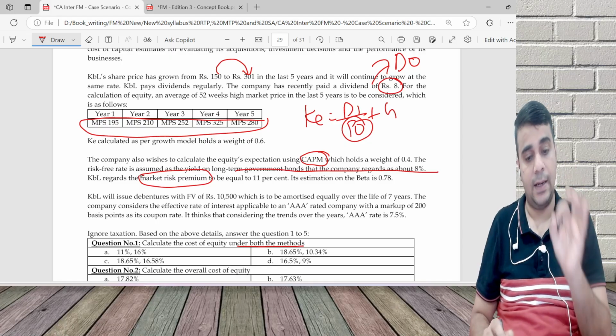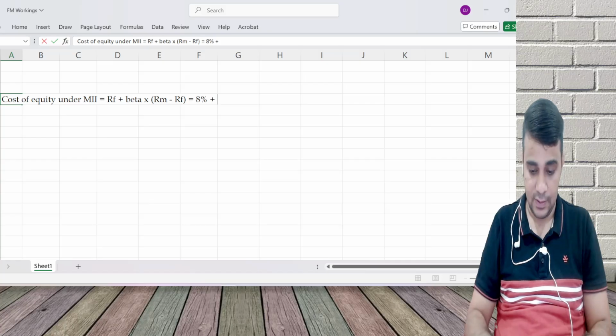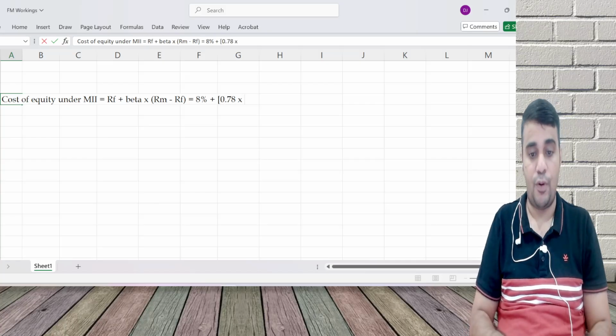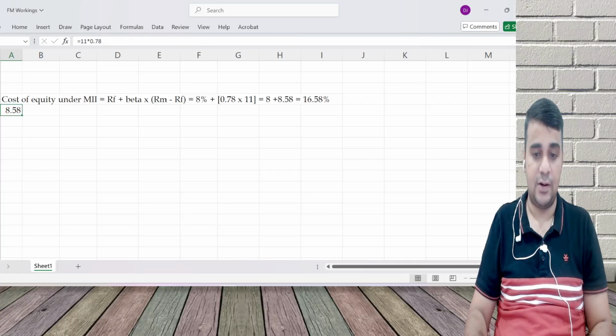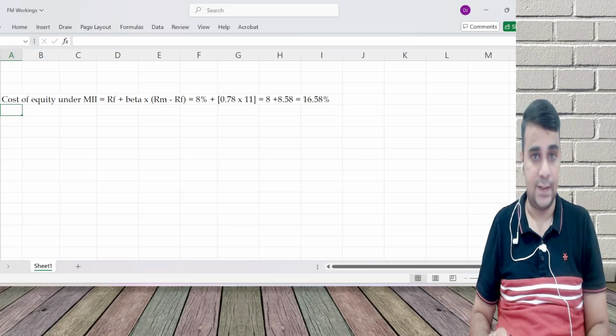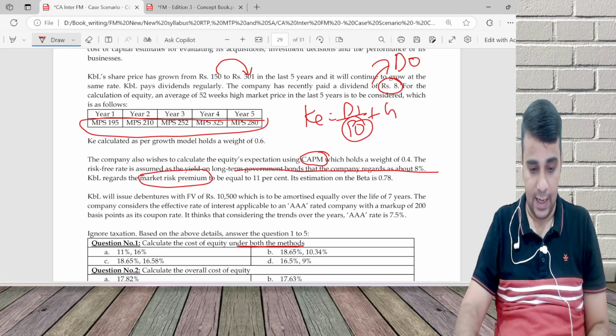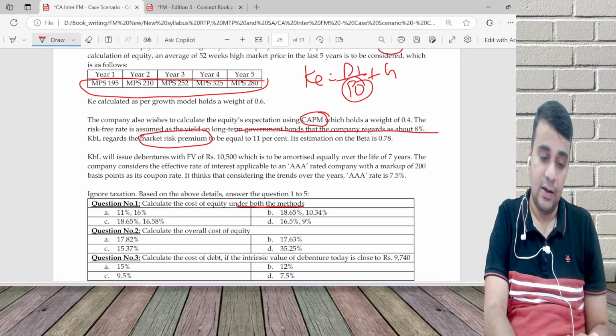Risk premium of market means RM minus RF. 8 plus 0.78 into 11 is 8 plus 8.58. 16.58%. Now you'll understand what I was trying to explain. 16.58 is there in option C.